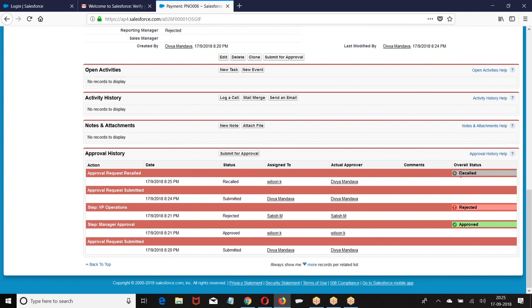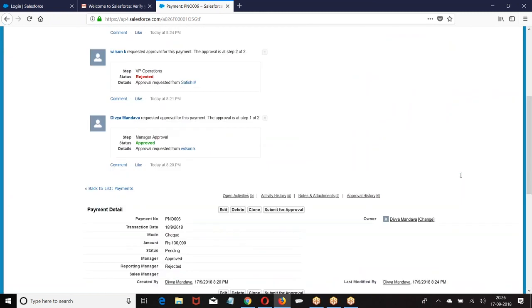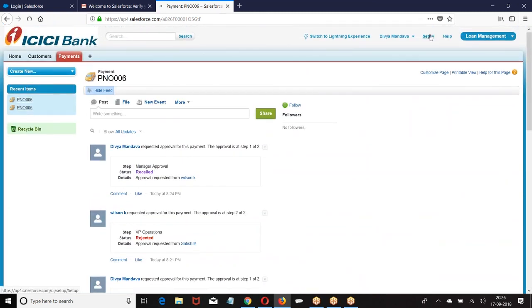In how many ways can we notify? Two ways: one is Chatter, another is email. Now, what is wireless approval? Approving through Chatter, approving through mobile, approving through email. I hope you are good with this. Clear? Okay.